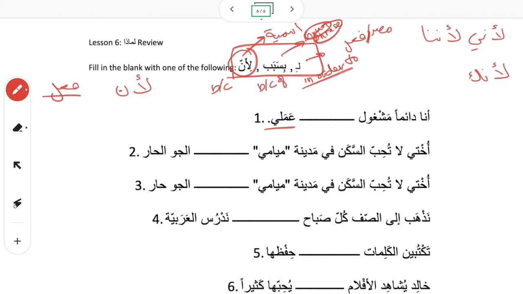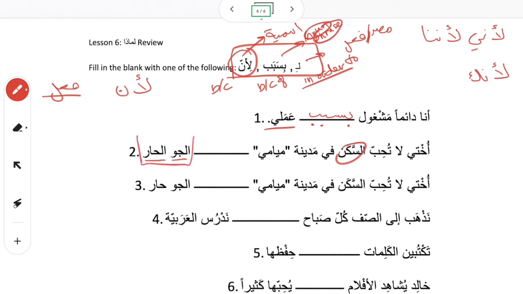Okay, أنا دائما مشغول blank عملي, my work. So عملي here just means my work. It's one word. So we're going to use بسبب because عملي is not a complete sentence. So because of my work. أختي لا تحب السكن. Notice this is a مصدر. أختي لا تحب السكن في مدينة ميامي. She doesn't like living in the city of Miami.